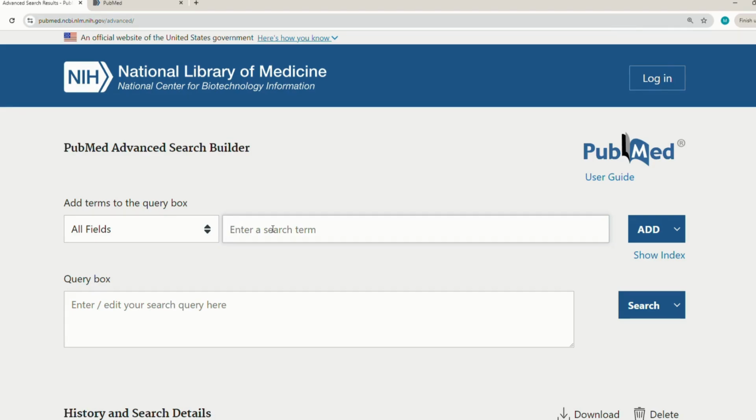So first I will type in the drug name, which is tremelimumab. I really hope the spelling is right.